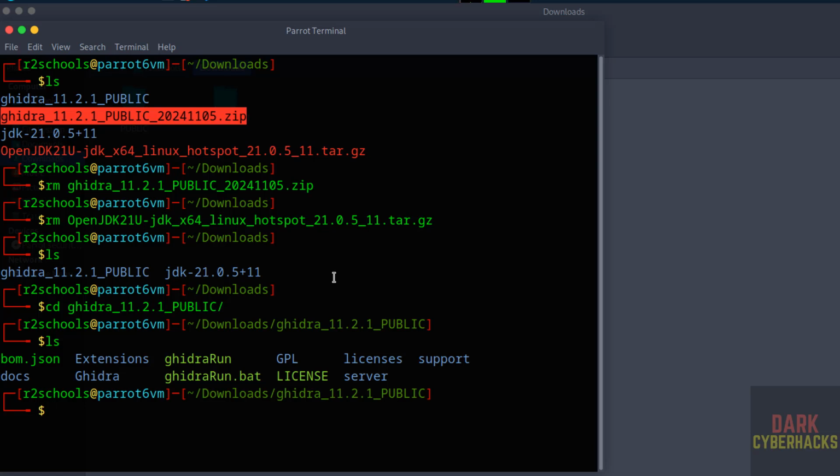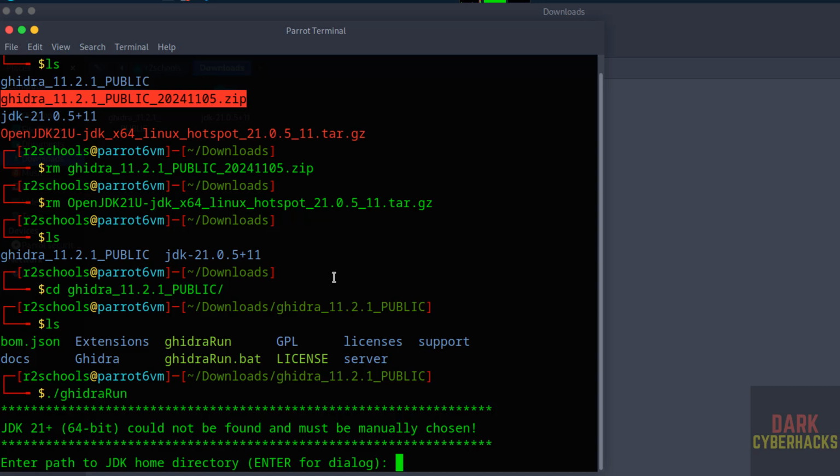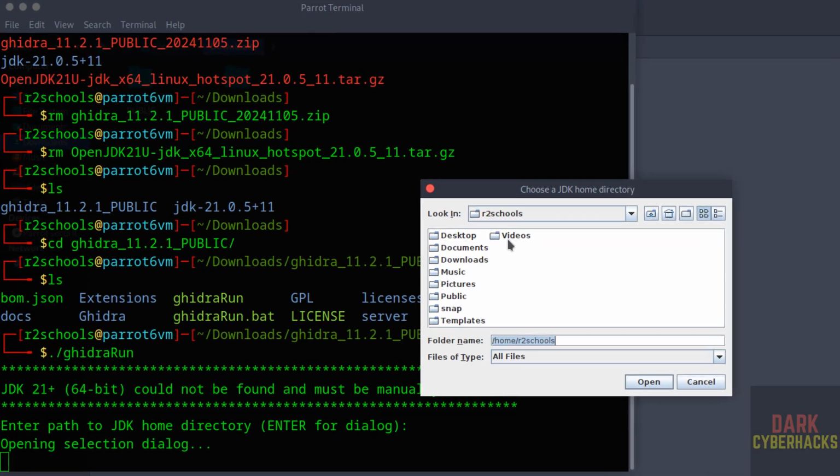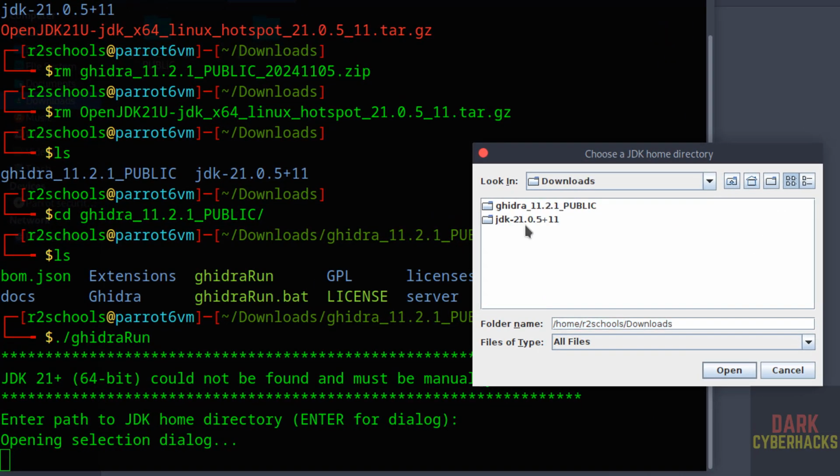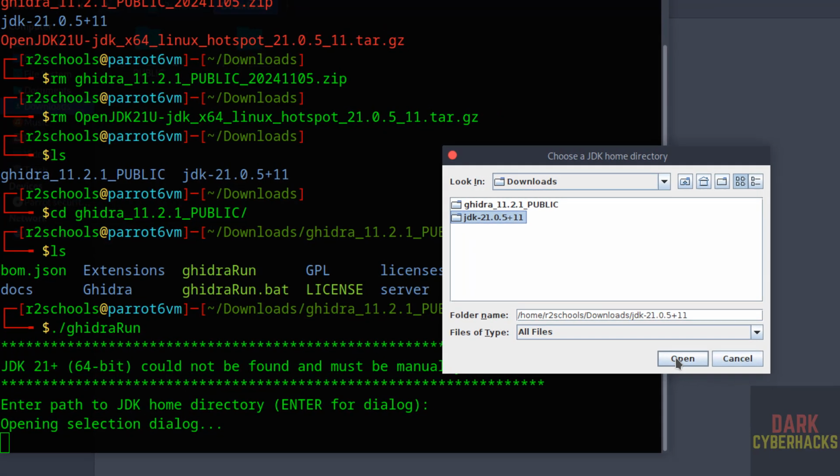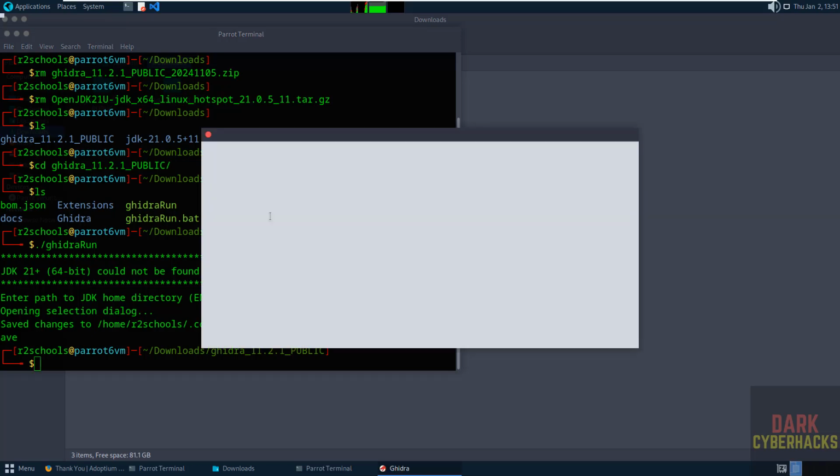So give the ./ghidraRun, hit enter. Now we have to provide the JDK home directory. Hit enter for dialog. Now select the path downloads. Then select the downloaded JDK 21. Select it and click on open. That's all. Now it will open.